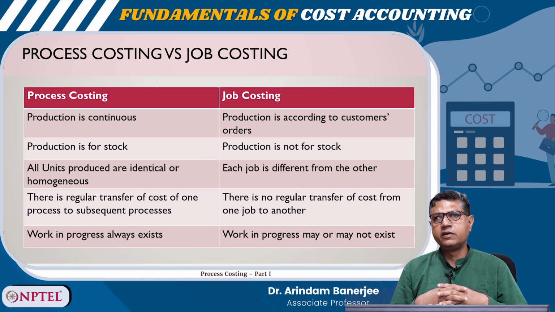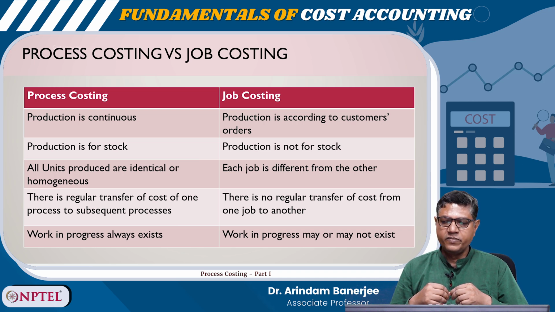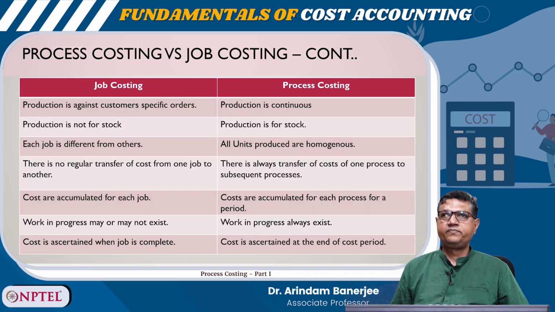In case of process costing, production is continuous. In case of job costing, production is according to customers' orders. In process costing, production is for stock. In job costing, production is not for stock. All units produced are identical or homogeneous. Each job is different from the other. There is a regular transfer of cost of one process to subsequent processes. There is no regular transfer of cost from one job to another. Work in progress always exists. Work in progress may or may not exist.